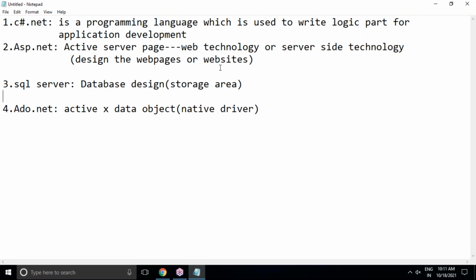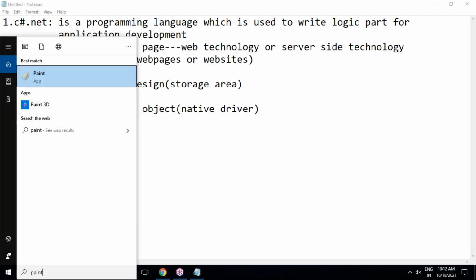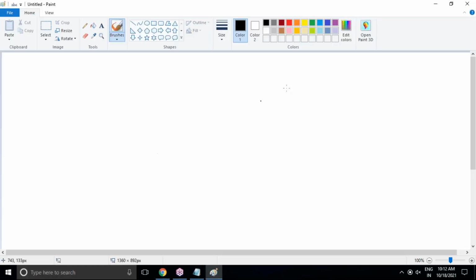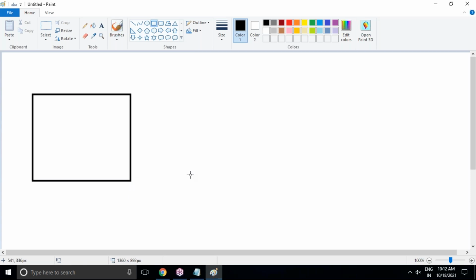So first, let me show you one simple diagram: why C Sharp, and what is ASP.NET and why it is required. Let us consider this diagram here. This we can call the front end. This is the user interface, which means where the user can interact.